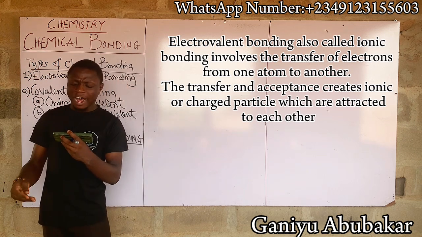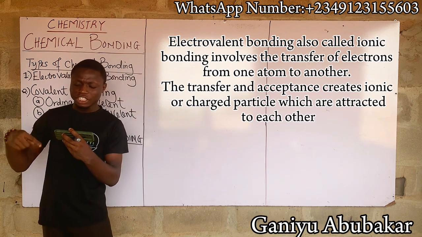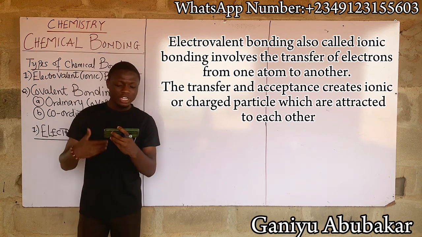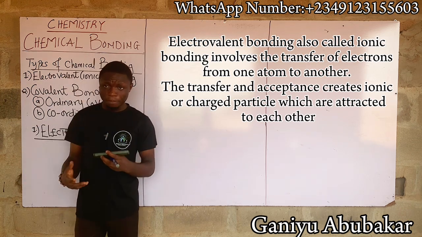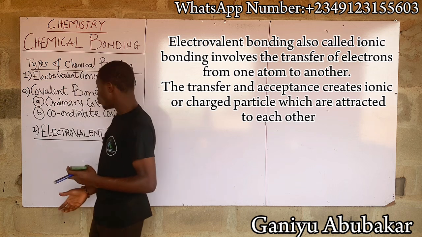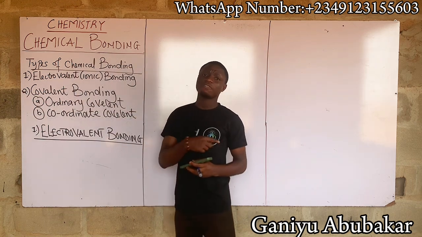The transfer and acceptance create ionic or charged particles which are attracted to each other. So basically, when it comes to electrovalent bonding, the keyword there is transfer.